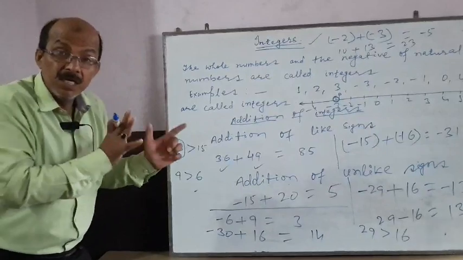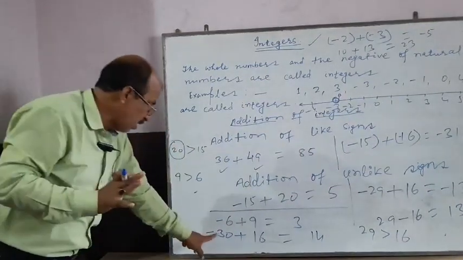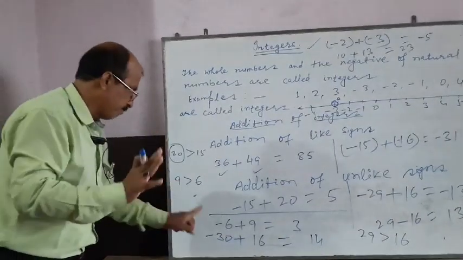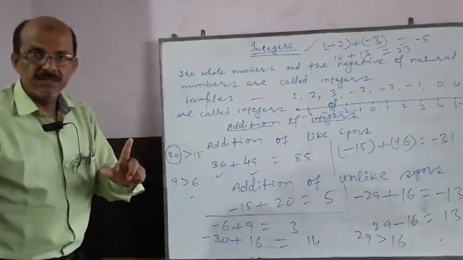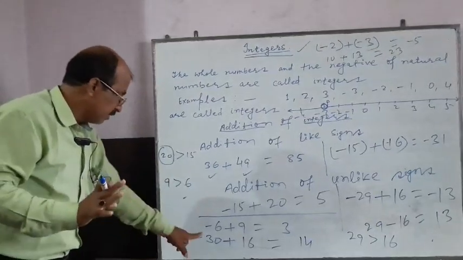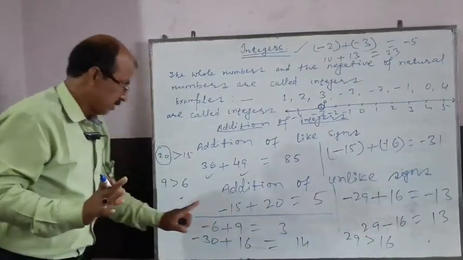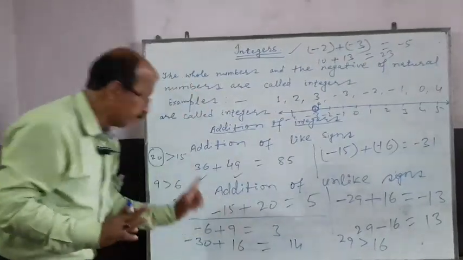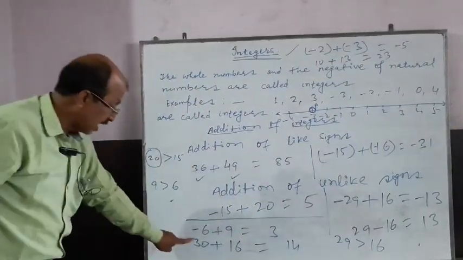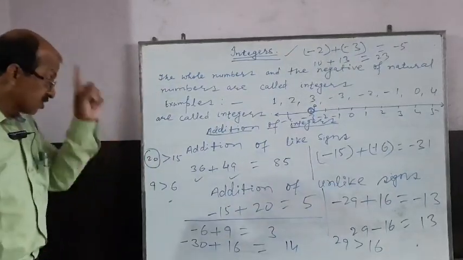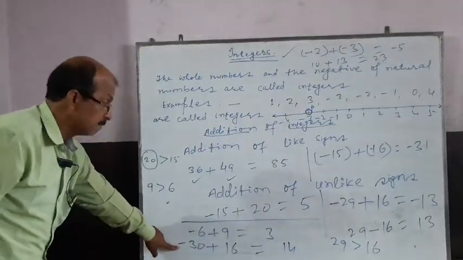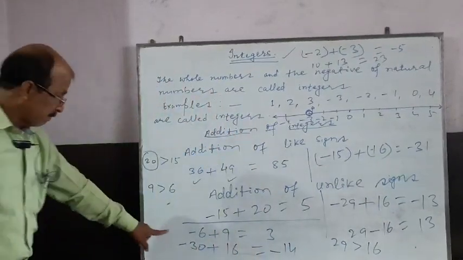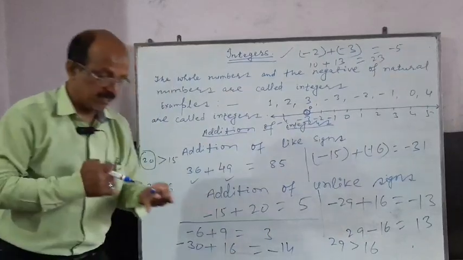I have removed the signs of 30 and 16 respectively, and they have become 30 and 16. So it is clear to you that minus 30 plus 16 is equal to, I have put here 14, but we remember that 30 is greater than 16 and the sign of 30 is minus, so you have to put here minus 14. Minus 30 plus 16 is equal to minus 14.